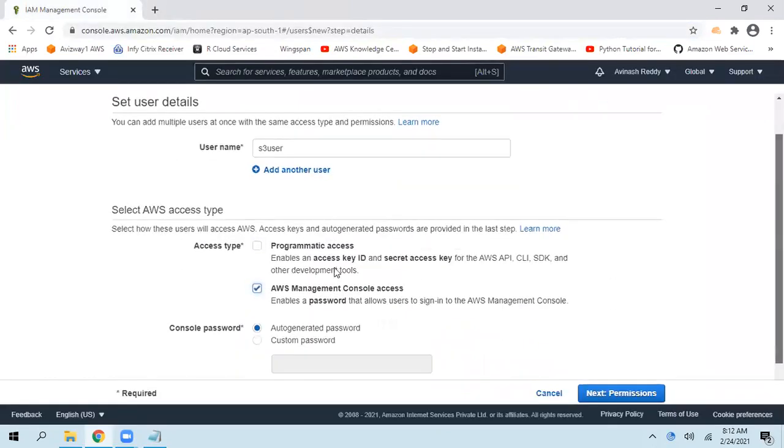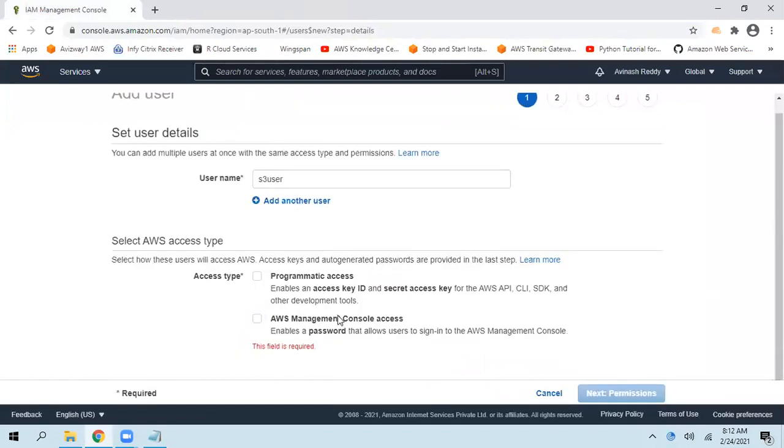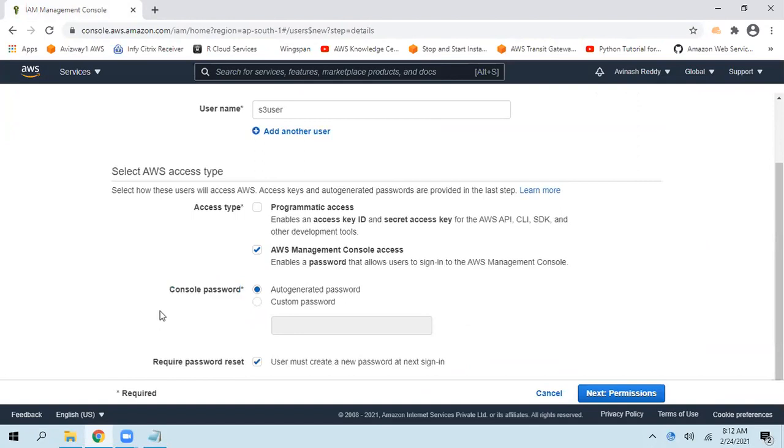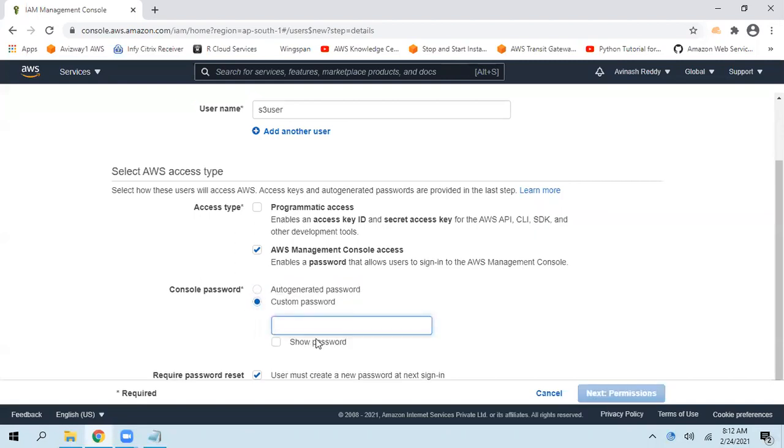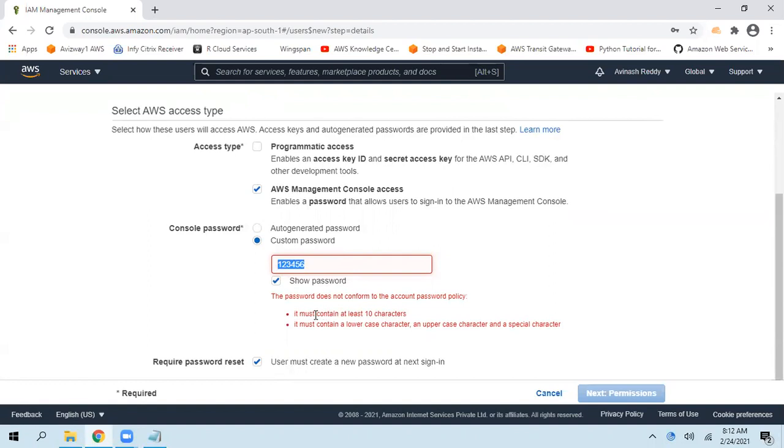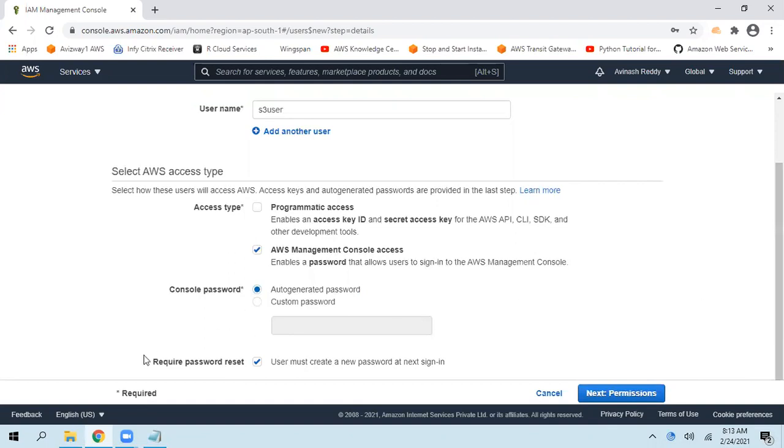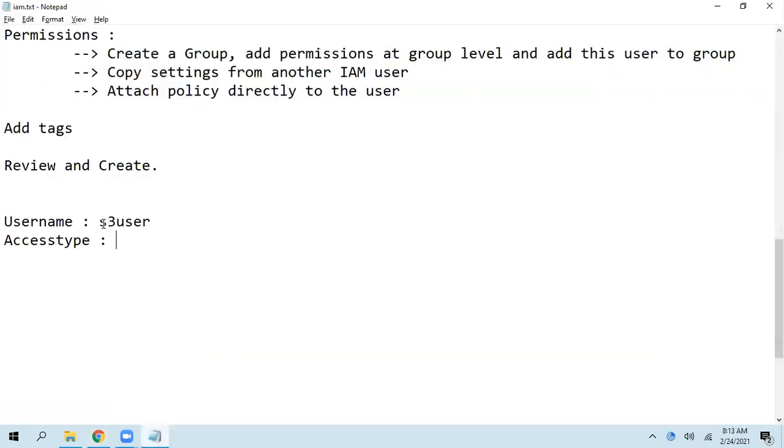AWS Management Console access. When I select this option, see, automatically it is giving a console password option. So now we are creating a user. For this user, are you okay to go with the auto generated password? AWS is going to generate one password and it will give that here. If you want to go with a custom password, you can set up a custom password here. For example, I want to give 1 2 3 4 5 6, and we have some limitations, it must contain lowercase letters, uppercase letters and all. Go with the auto generated one. Require password reset. That means whenever this user is logging in for the first time or next time, he needs to reset his password.